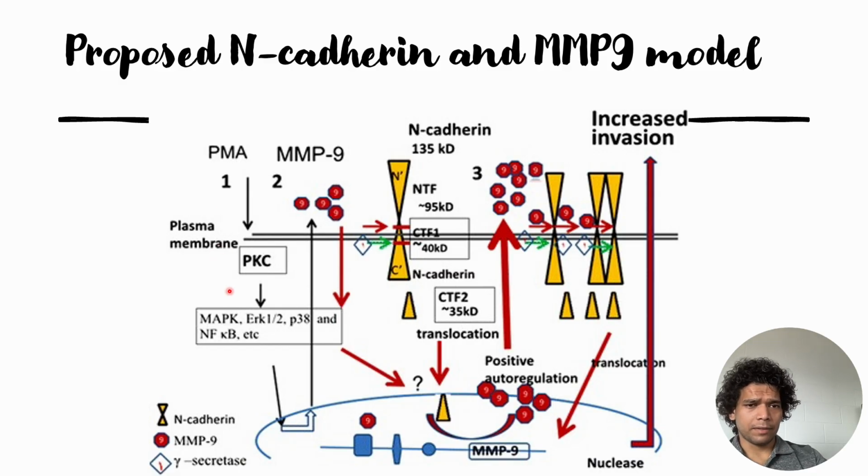And in this case, another thing that one needs to understand is how the CTF2 is translocated into the nucleus. They just mentioned that they are able to see this CTF2 overexpression in the presence of secretase inhibitors.